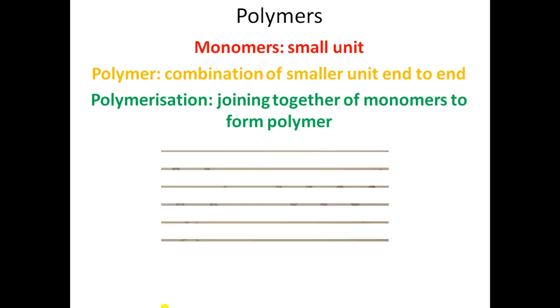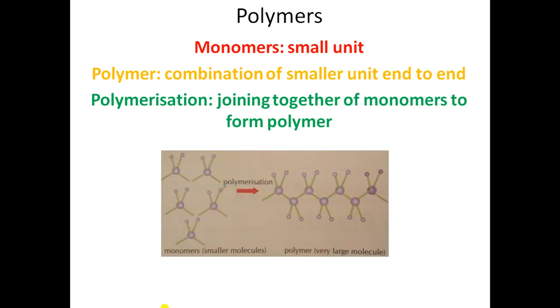Look at the picture carefully. I hope with the help of the picture you are able to understand. See the monomers. Monomers are the individual smaller units, which you can see in the picture. So these smaller molecules combine end to end and form a chain. This chain is a large unit, and they are combining in a large number and form a long chain.